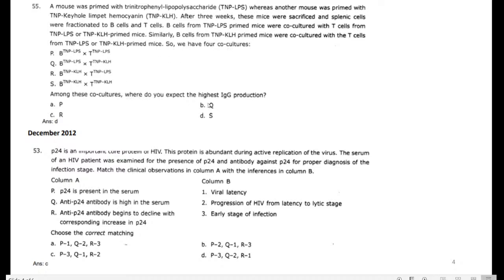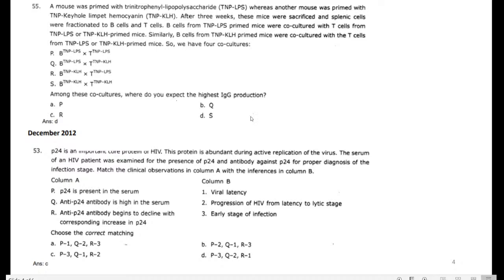But after the interaction, the co-culturing, they interact with KLH. So this combination is produced in the second step. The first step is the primary one, and the final step is the output. That output has the KLH primed mice. It's a very notable thing here.